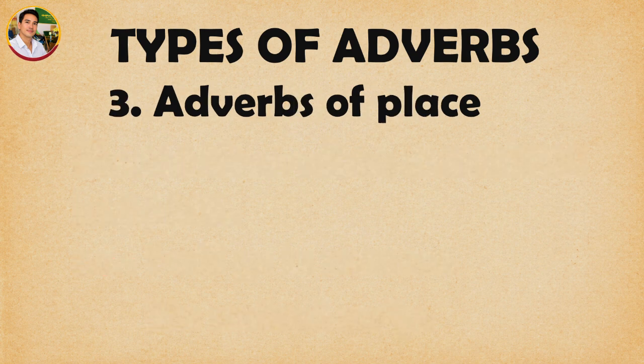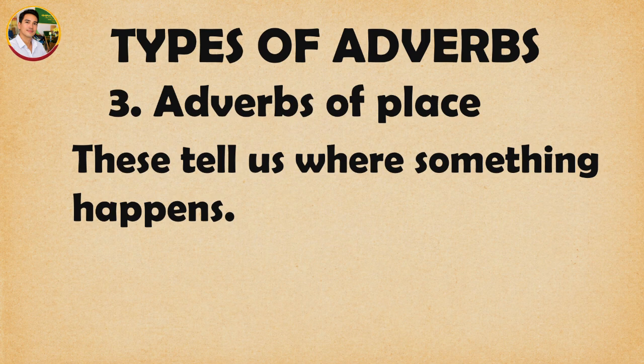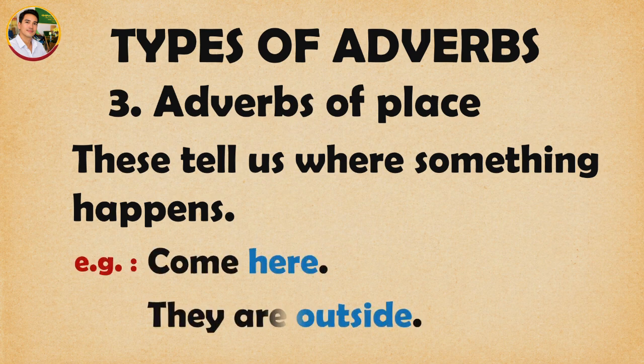Next, adverbs of place. These tell us where something happens. For example, come here, or they are outside. So they answer where, isn't it? I hope you understand about this.